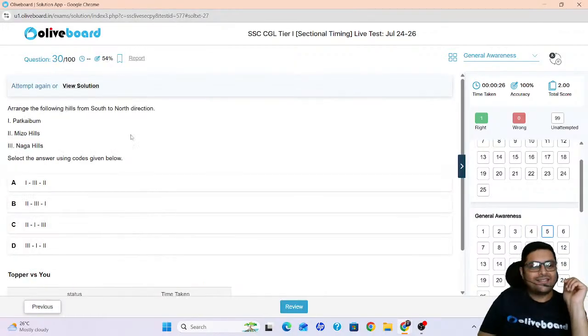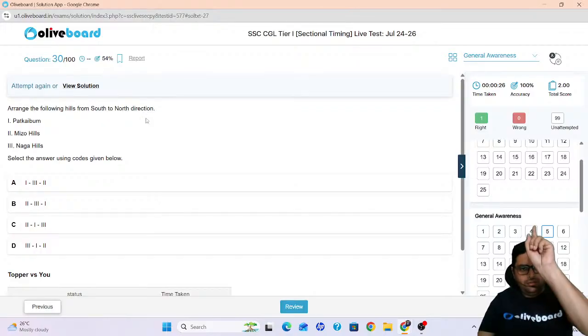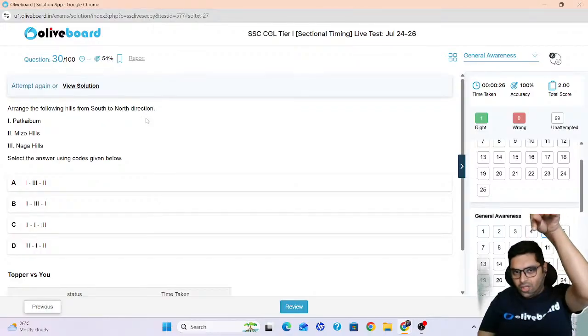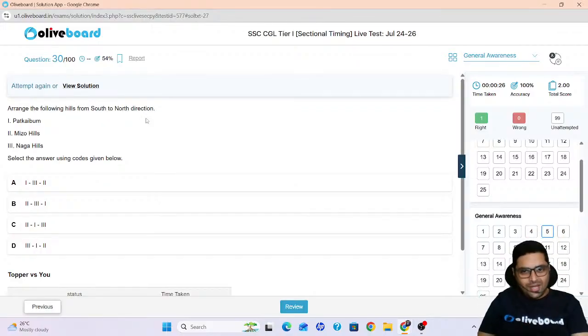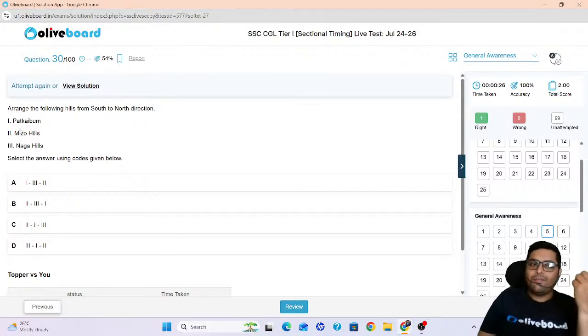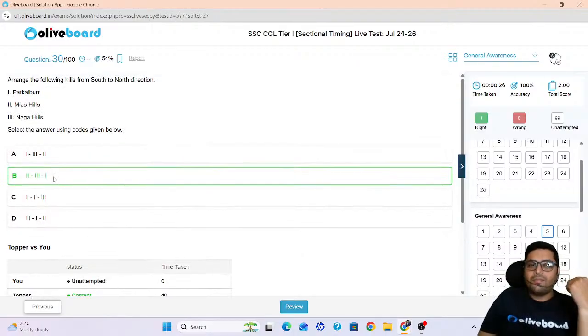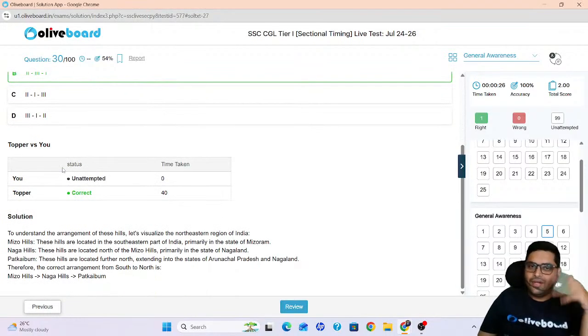Next. Arrange the following hills from south to north. If you would have read it ulta, you would have done ulta. So south to north. Which is the southernmost? Mizo Hills. Then Naga Hills, then Patkaibam. Am I right? So Mizo, Naga, Patkaibam. This is the orientation. Then there are other hills also.